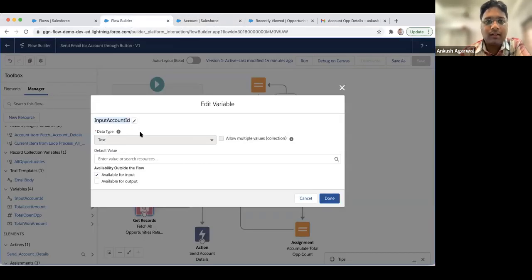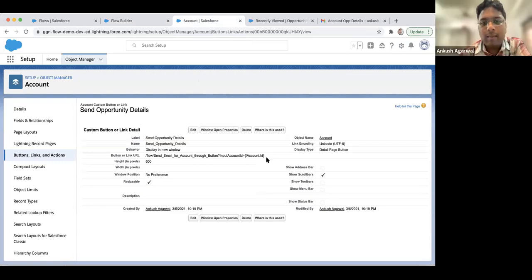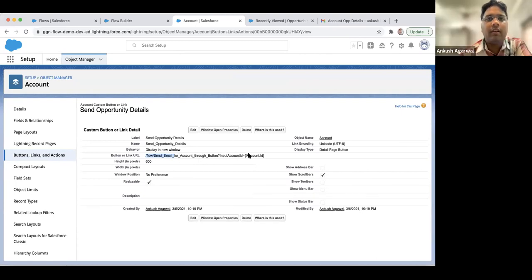And just for your information, one more thing I want to share. If you have multiple inputs over here, let's suppose I want account ID and opportunity ID as well. So what I can do, I just have to use an ampersand and input opportunity ID equal to, in a similar way. So you just have to use an ampersand over here and you can define multiple parameters. So yeah, this is the way we generally call this flow. So slash flow, then the API name of that flow, a question mark, and then the parameters.